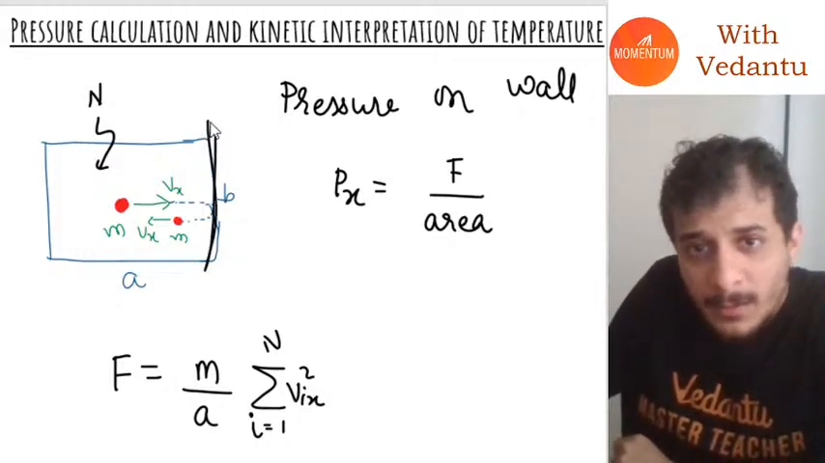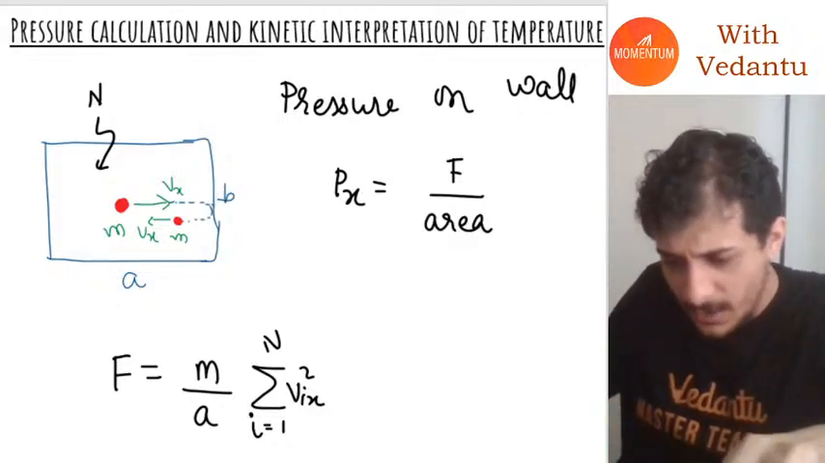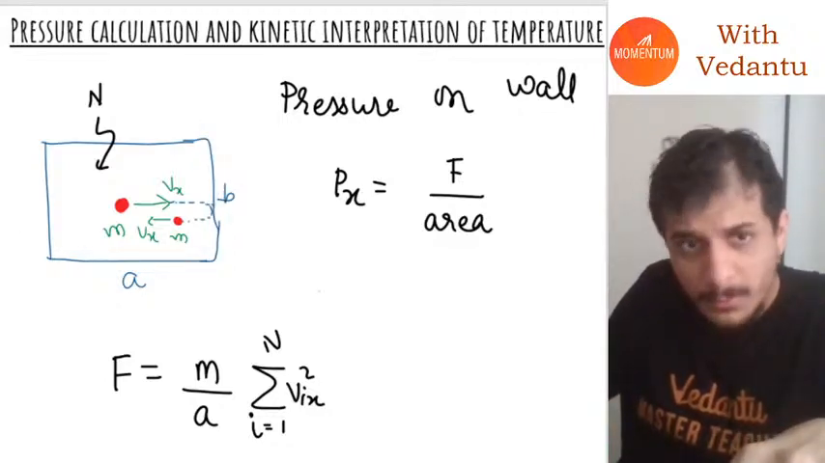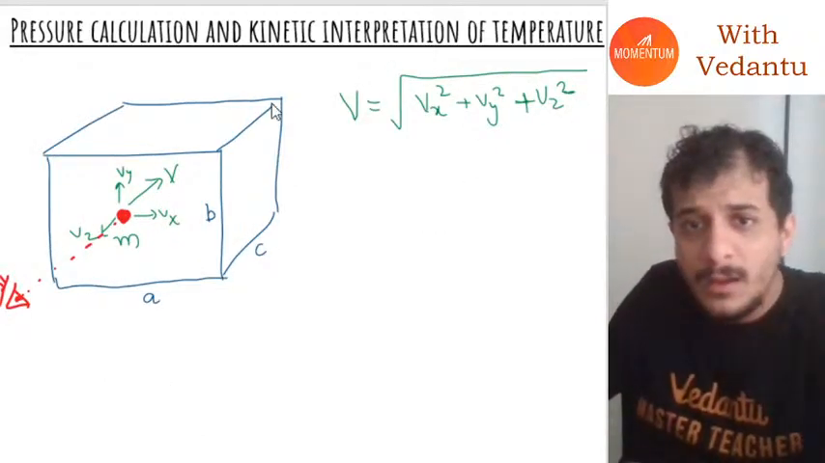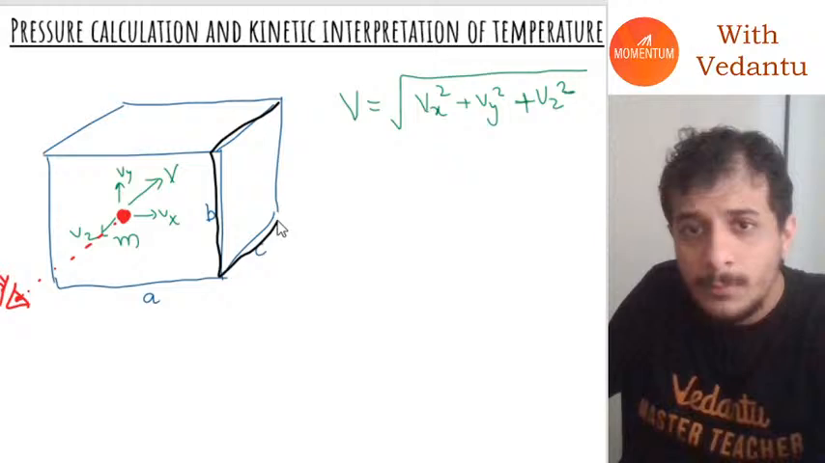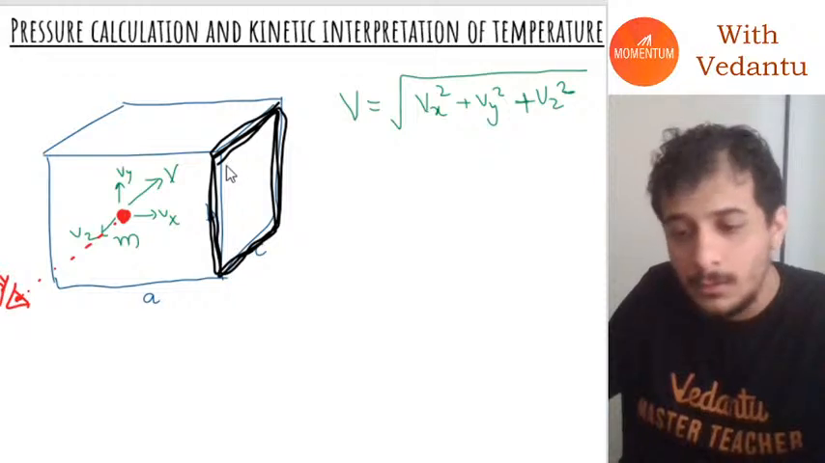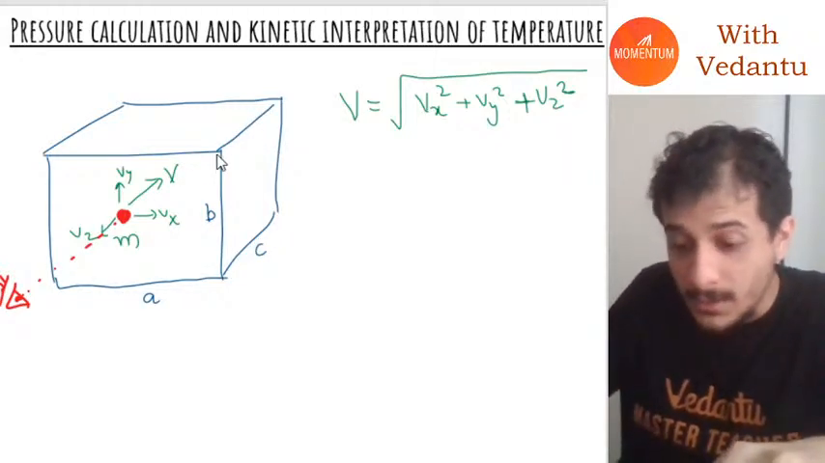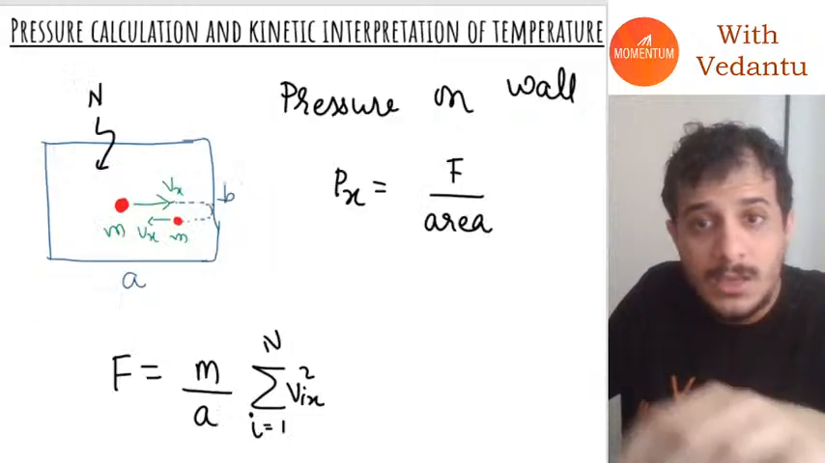Now, can you tell me what will be the area of this wall? If you look at this, what is the area of this wall? Yeah, correct. The area of this wall will be B into C.